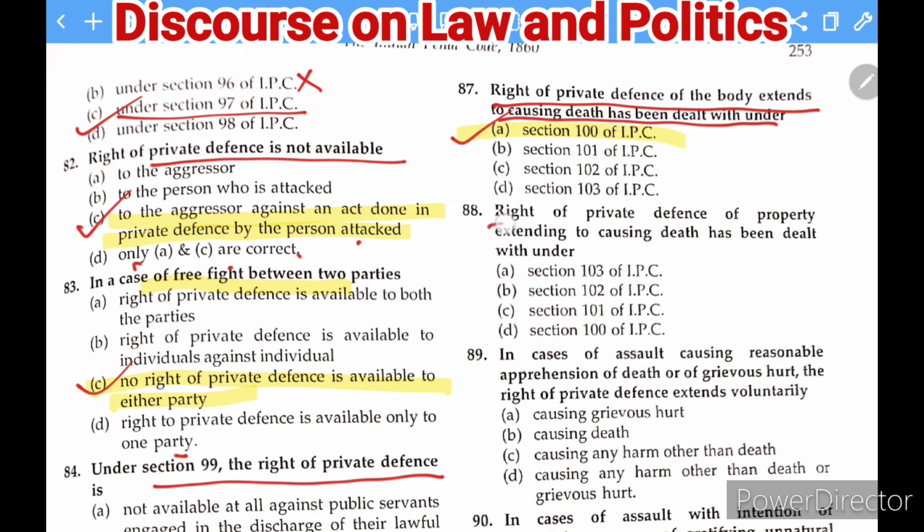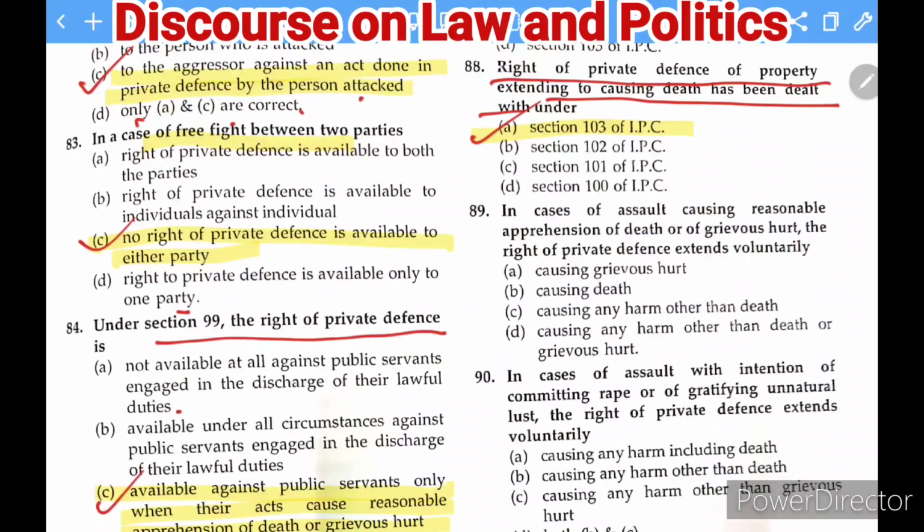The next question is: the right of private defense of property extending to causing death has been dealt with under which section of the IPC? The right answer of this question is section 103 of the IPC. You can cause someone's death if it is as per the conditions given in section 103 of the IPC.